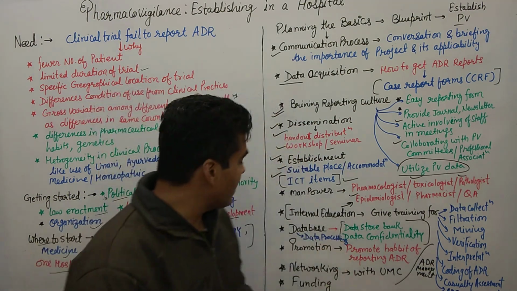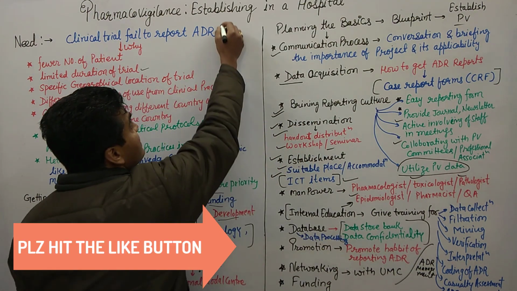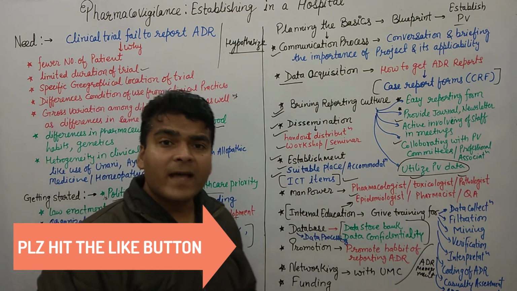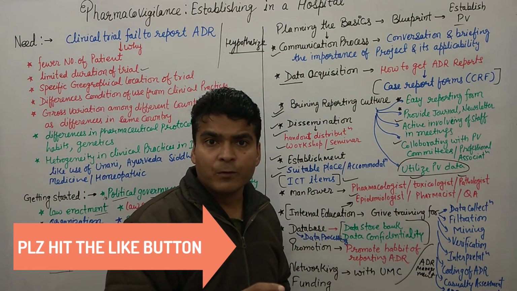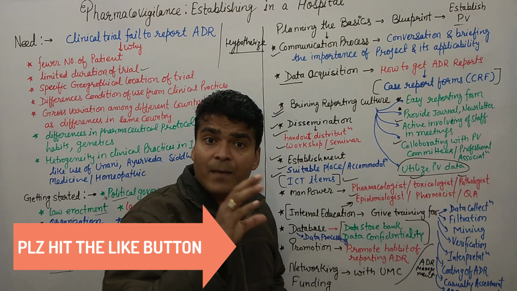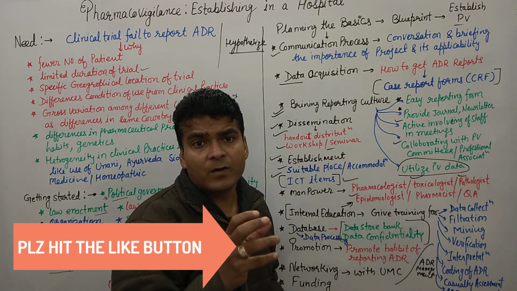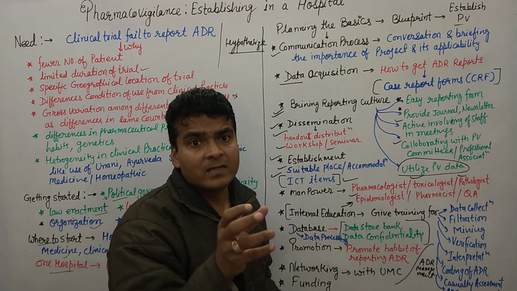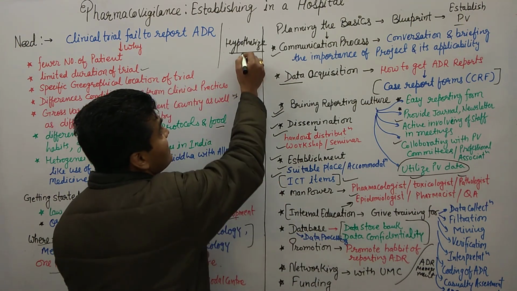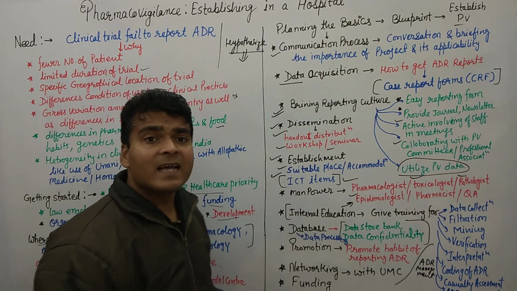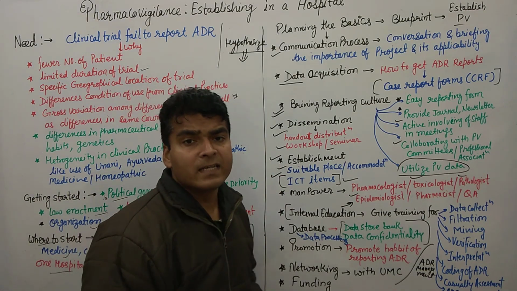Then another important point is hypothesizing. Whenever the pharmacovigilance center gets reports, they should hypothesize, or identify the signal of the adverse event. Signal detection is important. If they identify the signal, then ADR reporting becomes very easy.